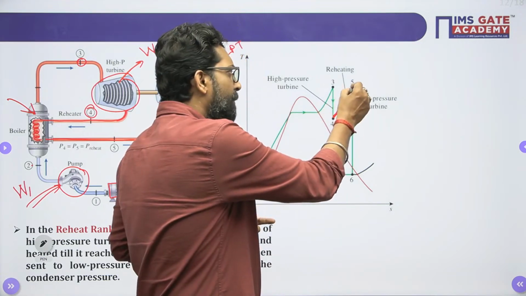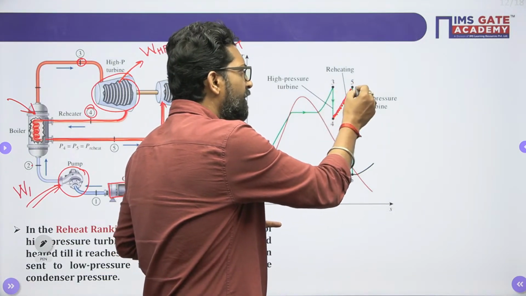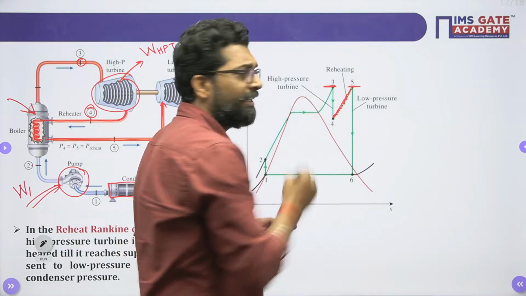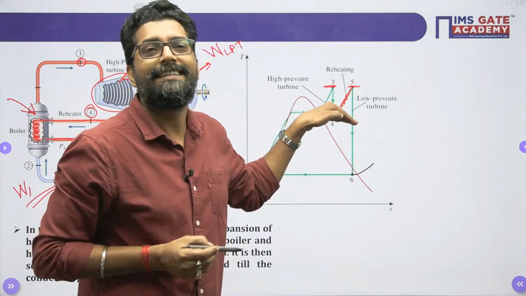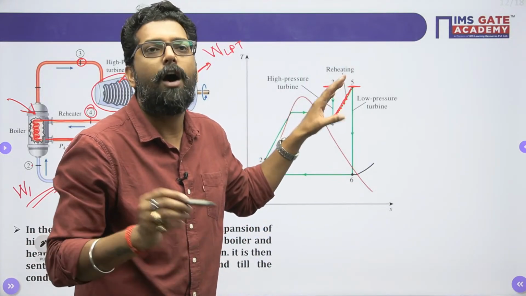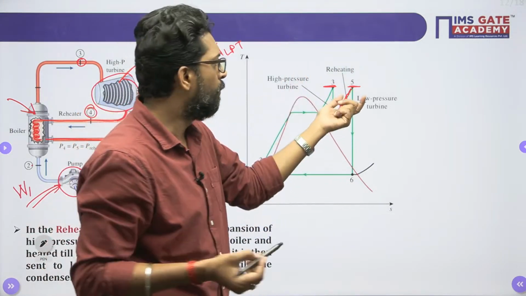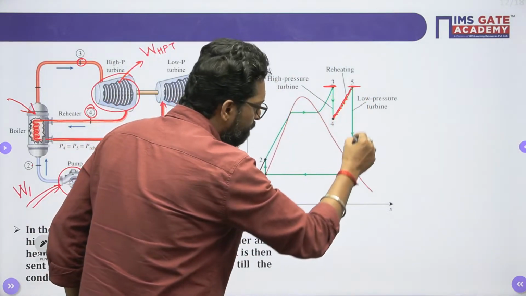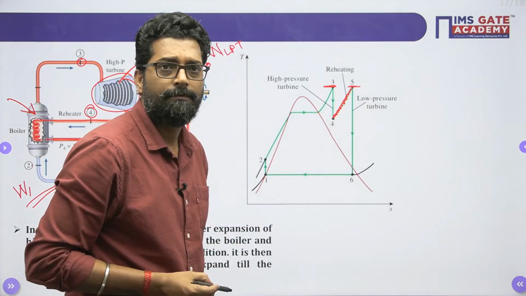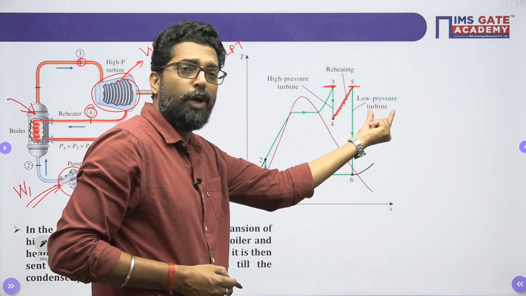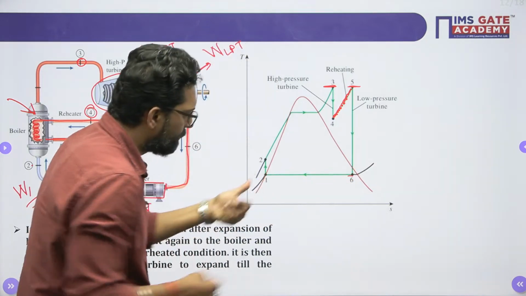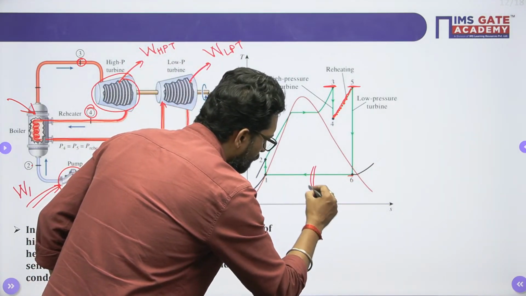This increment will be equal to this, that means the temperature T5 may be equal to T3, or may be less than T3. It will depend upon the extent of the increase. Now it again expands in the low pressure turbine. Now after that it will condense. So from here it will reject.